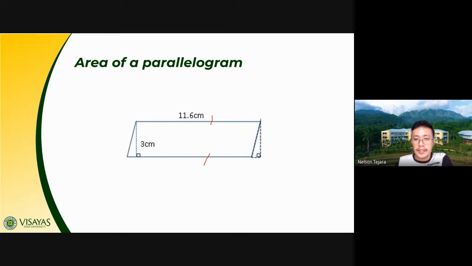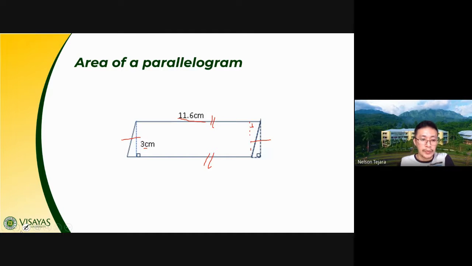This side and this side are the same measure, while this side and this side also have the same measure. Since this is a slant side of your parallelogram, we just need to draw, class, a perpendicular line to get its height. For example, the height here is 3 centimeters, and then we have here a base. One of its bases, or the length, measures 11.6 centimeters.